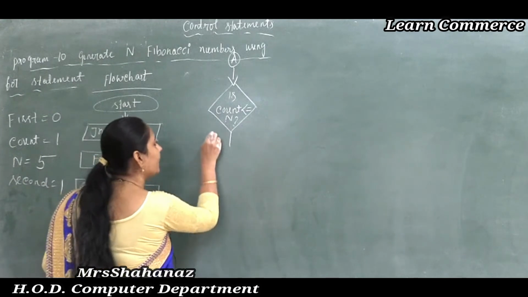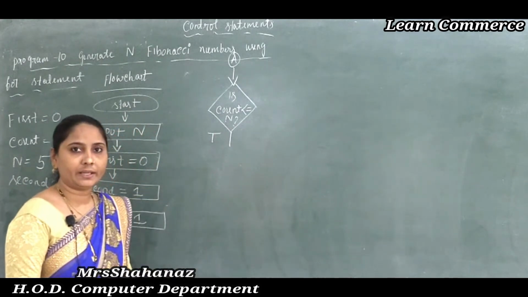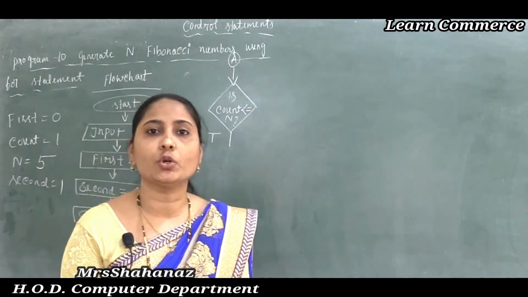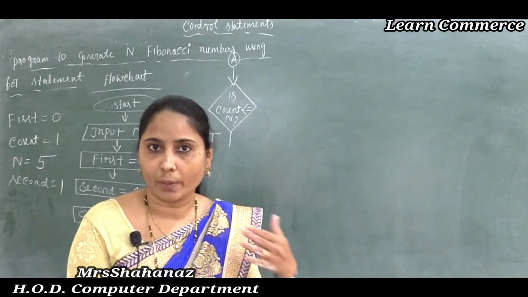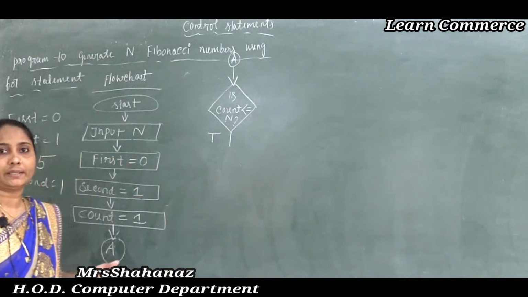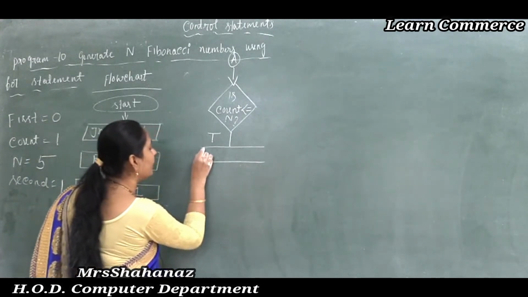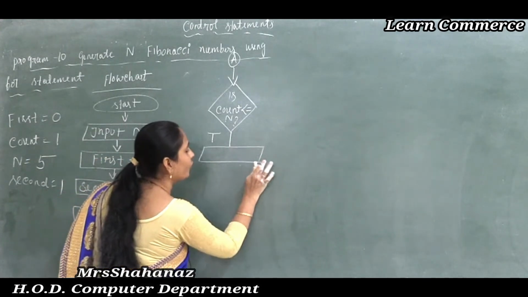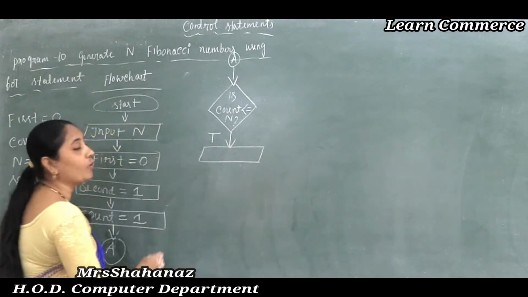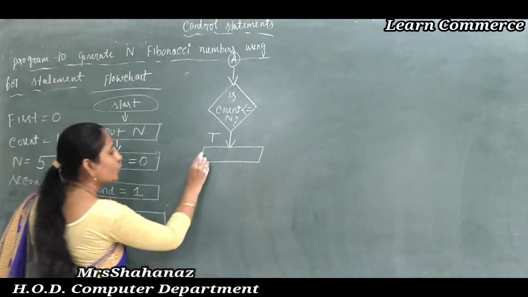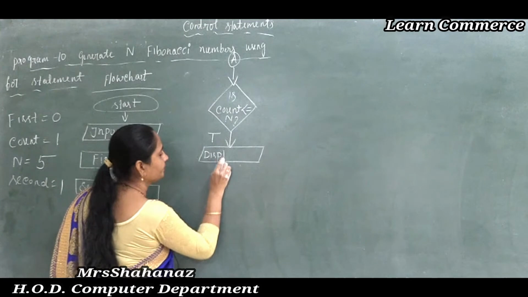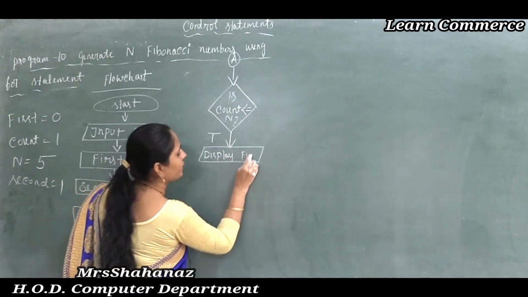If the condition is true, then sure we need to add the previous two numbers to generate the next number here. But first of all, before adding the previous numbers, we need to display the value of the first two numbers. So display first. What's the meaning of display first?